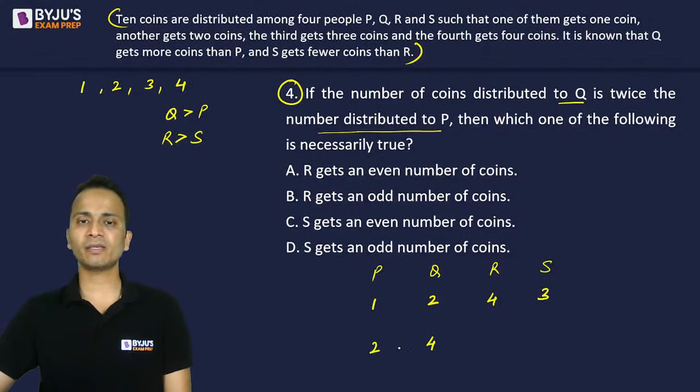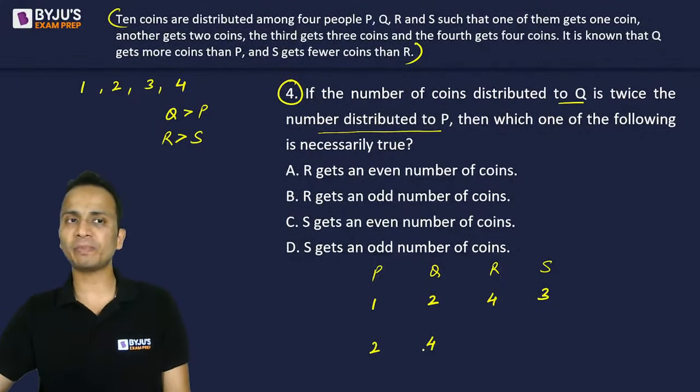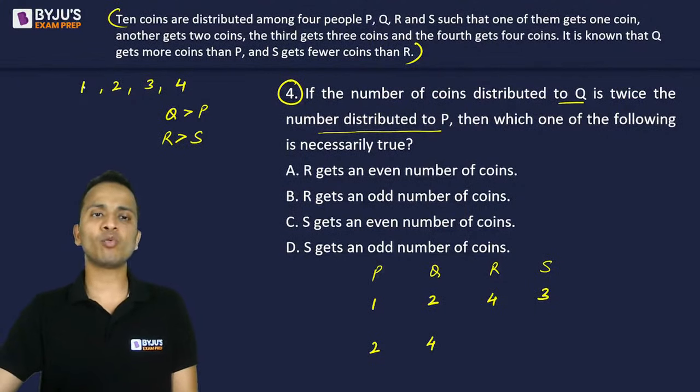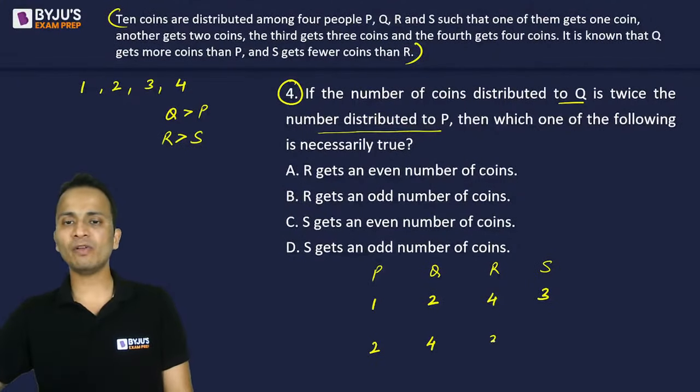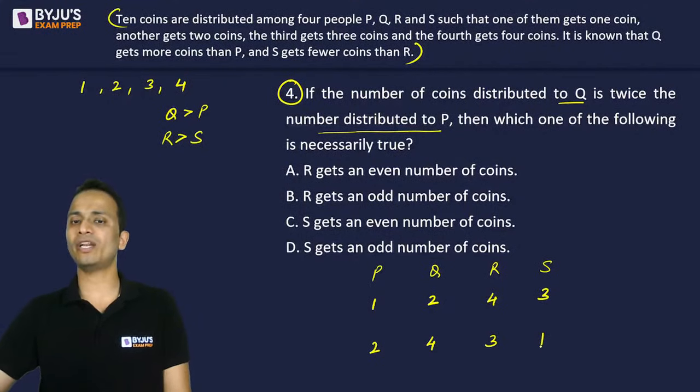For the second case, P and Q have got 2 and 4 respectively. So for R and S, I have got 1 and 3 coins. So R will get 3 and S will get 1 coin.